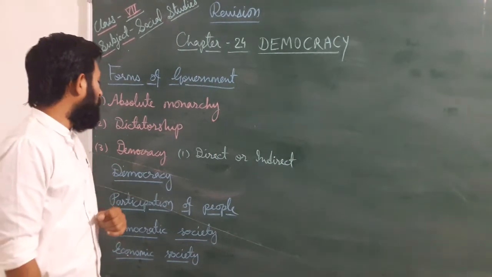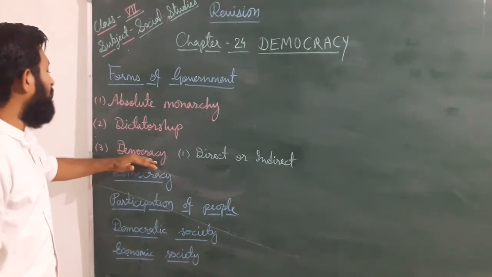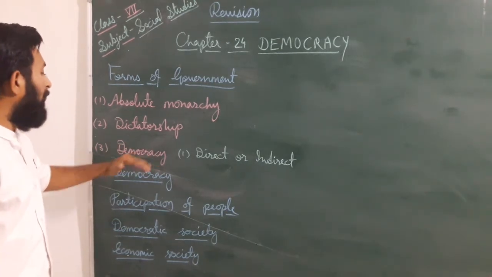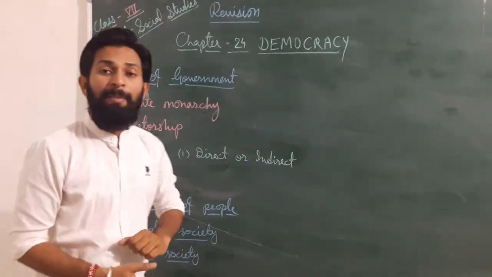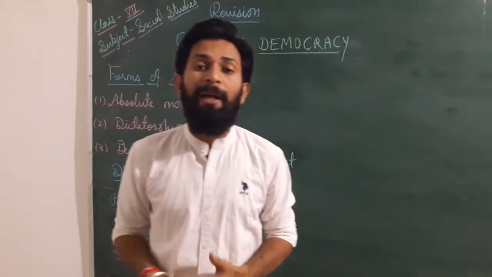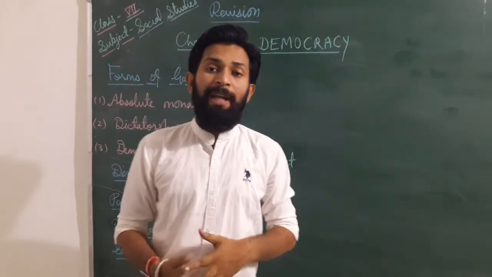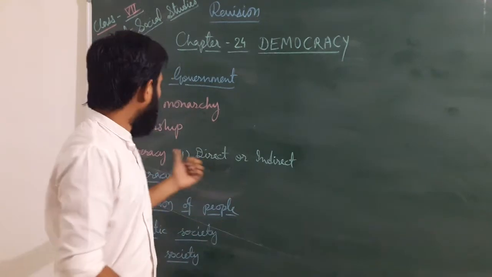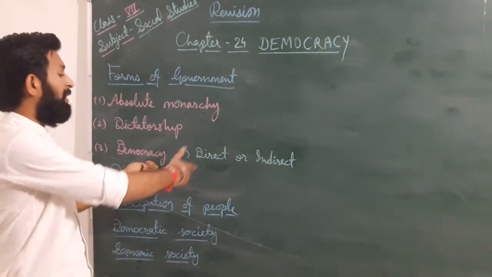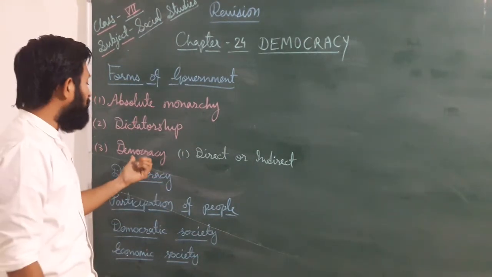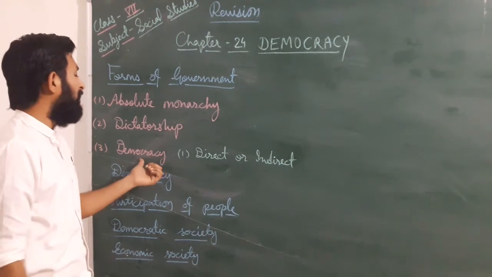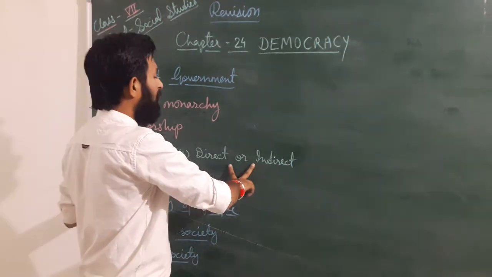Now we will talk about democracy. Dear students, it is the famous form of the government, democracy, because in this form of the government, the rulers are chosen by the people only. That is known as chosen by people, and directly or indirectly they take part in that thing. Now we will talk about how democracy is divided into two parts, direct and indirect.